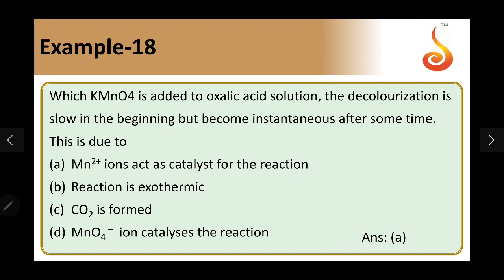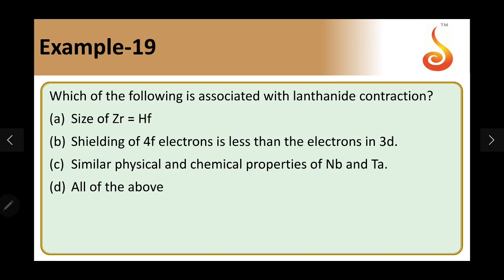Example 19. Which of the following is associated with lanthanide contraction? This is also a conceptual question. Lanthanide contraction is nothing but the gradual decrease of the atomic sizes of the atoms as well as the ions from lanthanum to lutetium. This is due to ineffective shielding of f orbitals. Because of this reason, the 4d and 5d elements, zirconium and hafnium, have almost the same size.